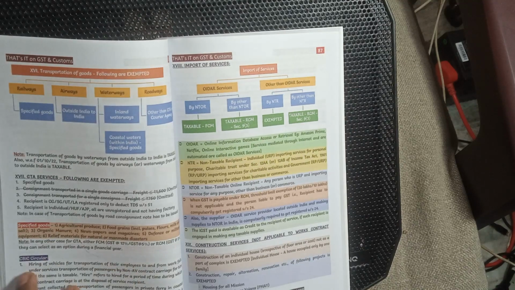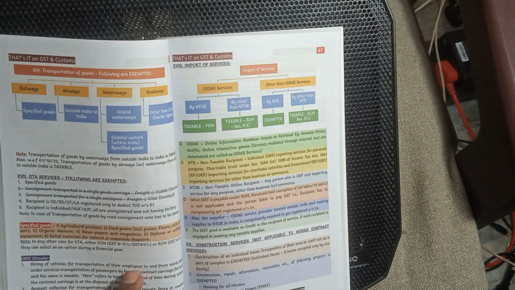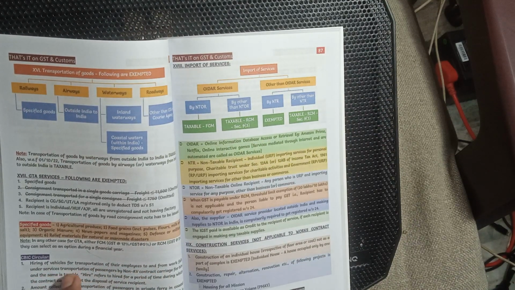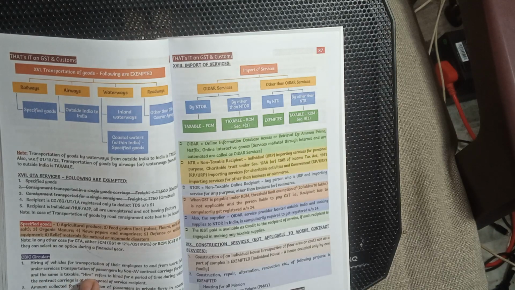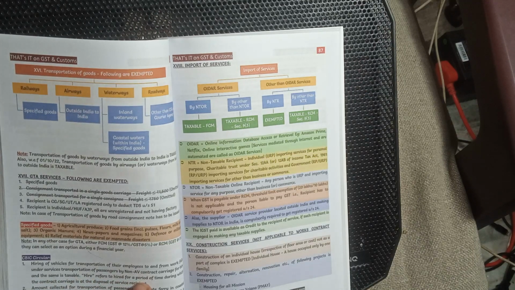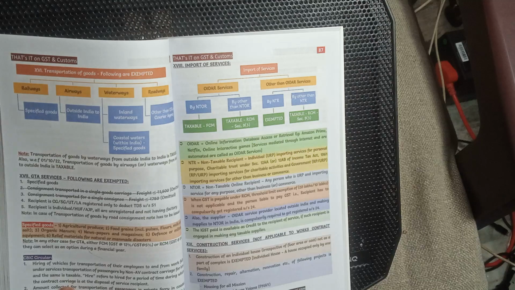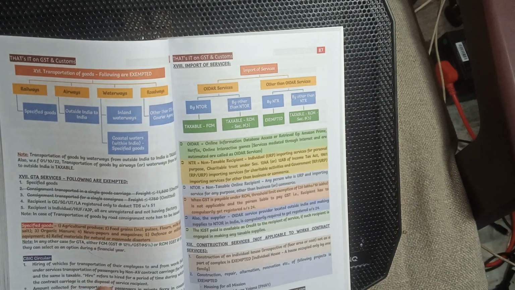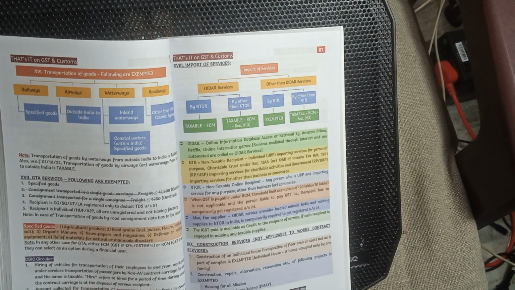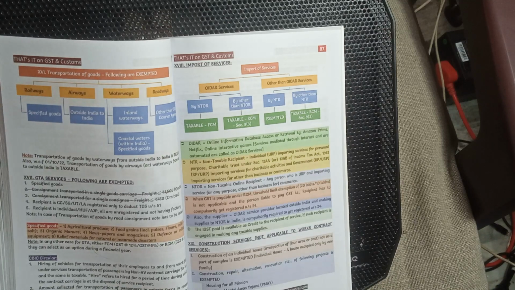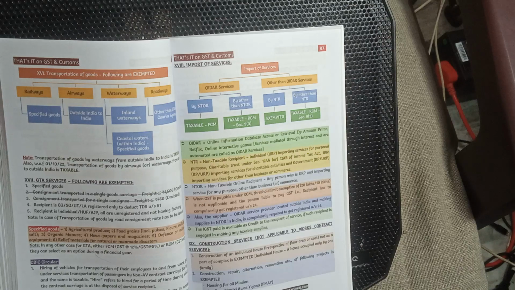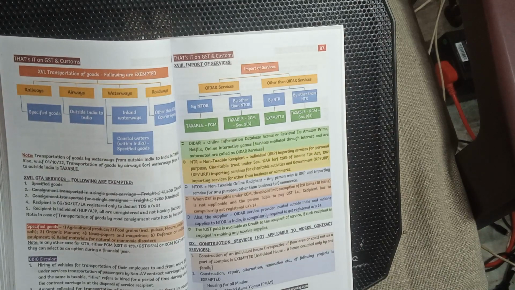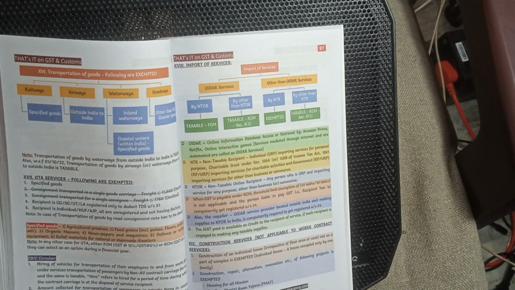Circular: hiring of vehicles for transportation of employees to and from the workplace is covered under the service of transportation of passengers by a non-AC contract carriage, for the hire, and the same is taxable. The vehicle is hired for a period of time, during which the contract carriage is at the disposal of the service recipient. The amount charged on passenger transportation in a private ferry in coastal waters falls under public transportation of passengers in a vessel and it is exempted. However, if it is for the purpose of tourism, then it is taxable.